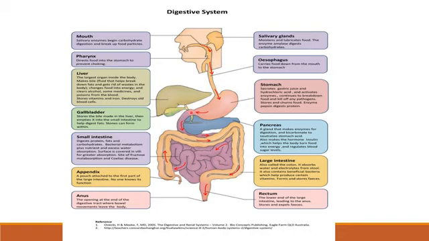This is the common bile duct which enters the duodenum, and this is the pancreatic duct which enters the duodenum. And bile will help in the emulsification of fat. Emulsification of fat means it will break the fat globules into small pieces, to increase the surface area.